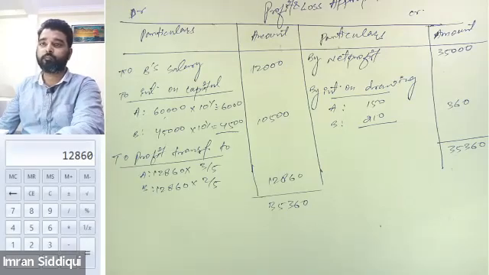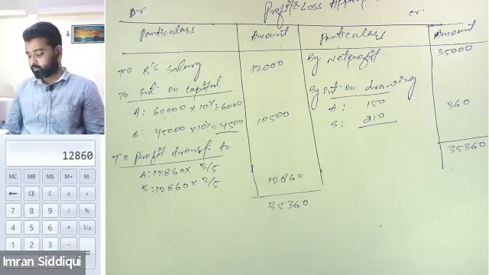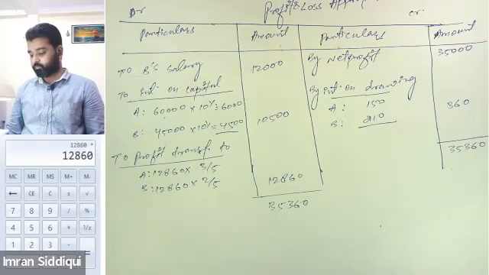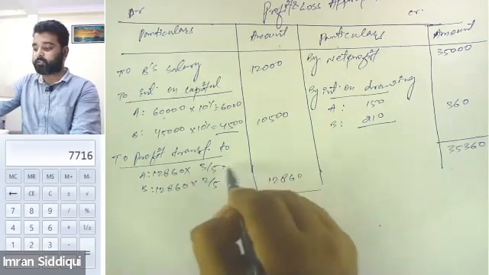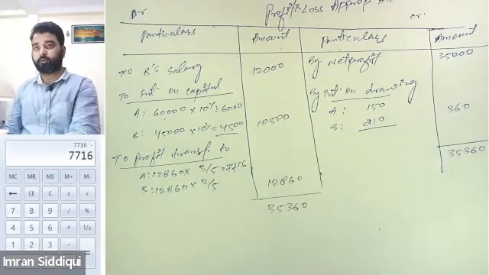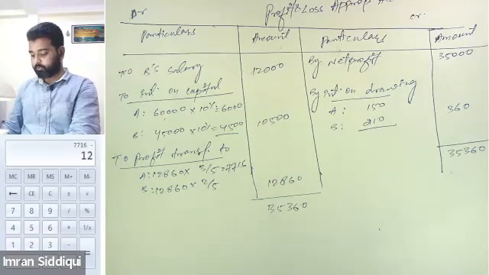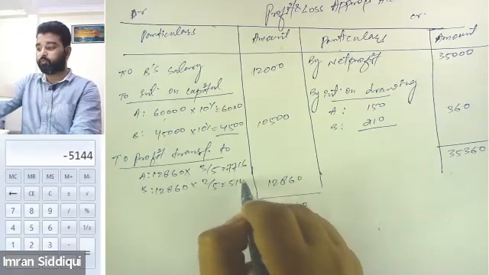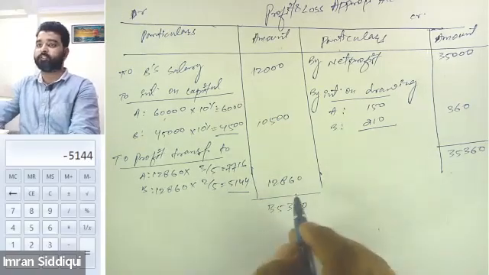Yes, sir. So for A, what will be the profit? 12,860 into 3/5. It will be 7716, and then the remaining amount will be shared by B. It will be 5144. Total will be 12,860.